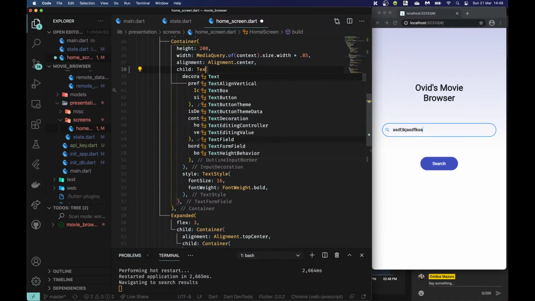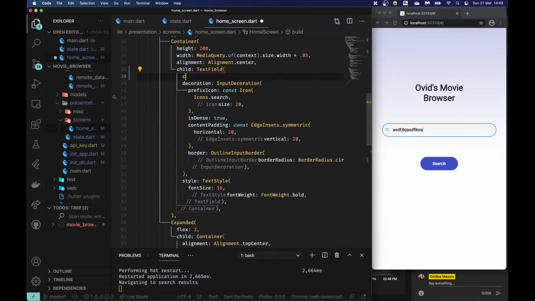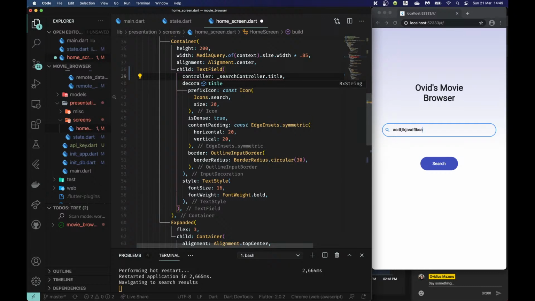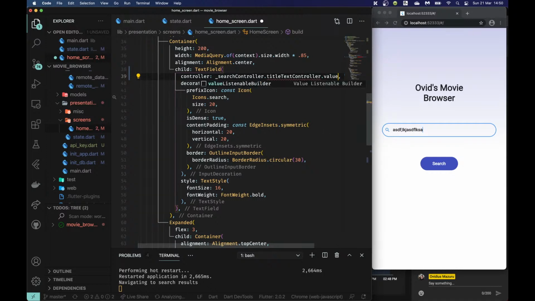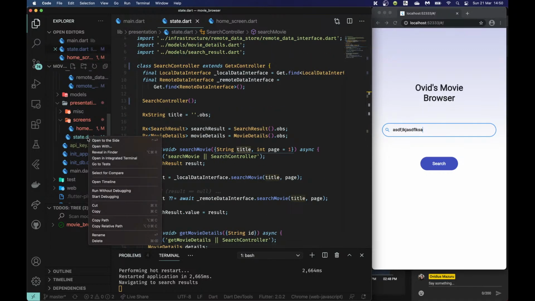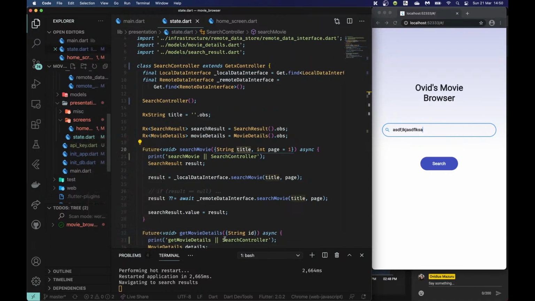I'm going to change the text form field to a text field, and then I'm going to give it a controller of search controller dot title text controller value. Of course, this doesn't exist yet, which is why it's giving me an error. Then here I need to rename this, it's going to confuse me. I'm going to rename this to search controller dot. Yeah, okay.